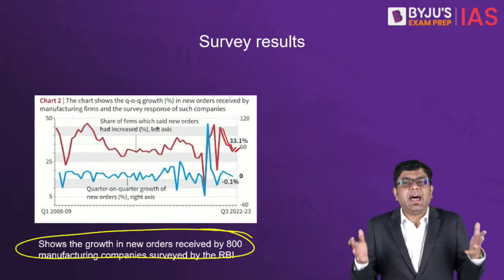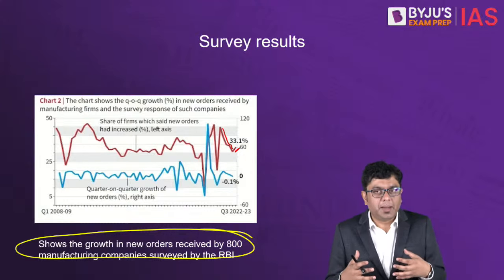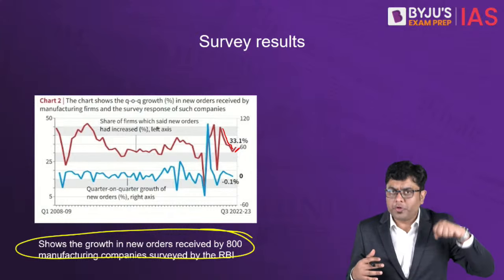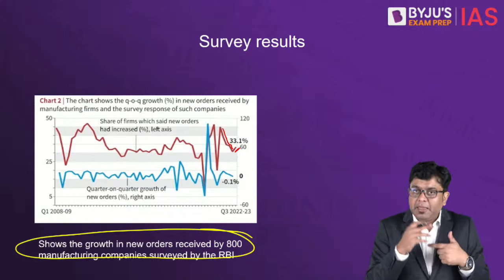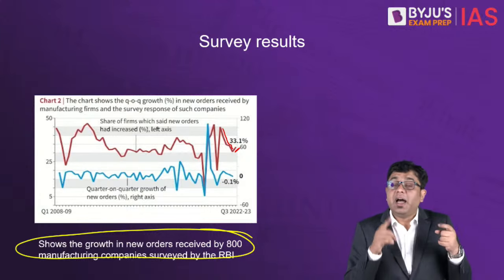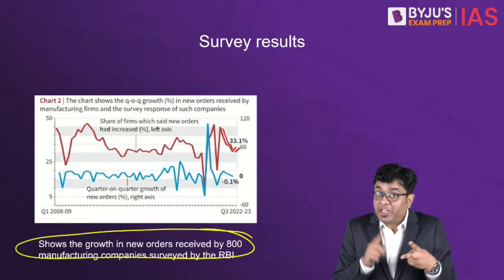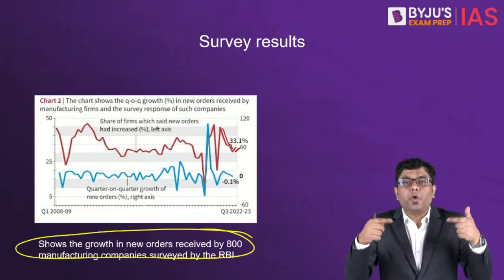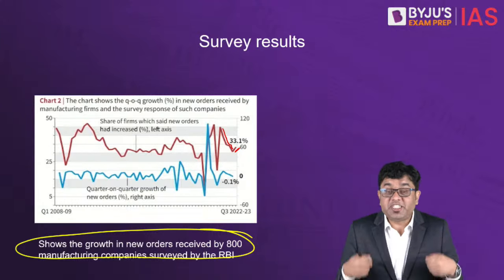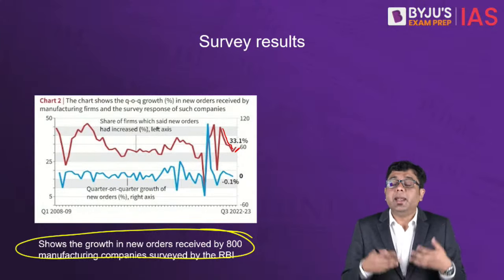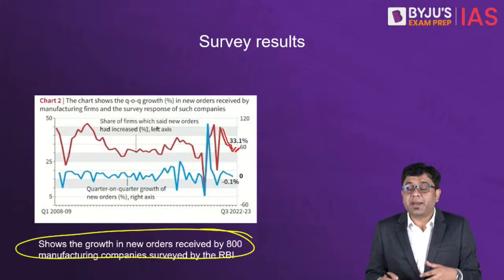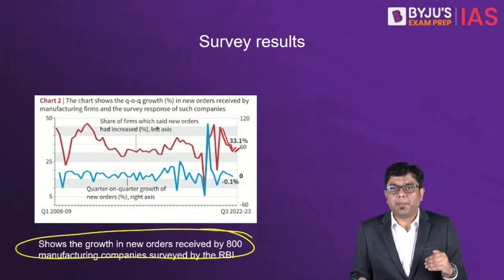So if you don't have enough new orders coming in, the companies will be forced to lay off people. And when companies lay off people, unemployment rises, and with the rise of unemployment, what happens? Their purchasing power reduces. The number of things that they can buy from the market undergoes a sharp decrease.